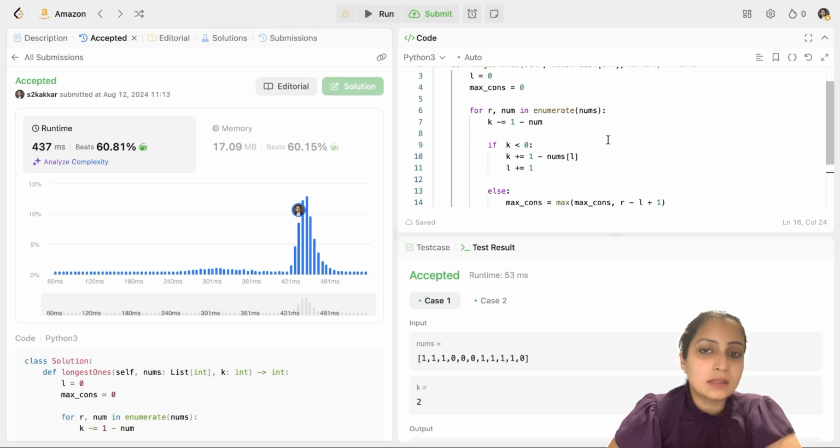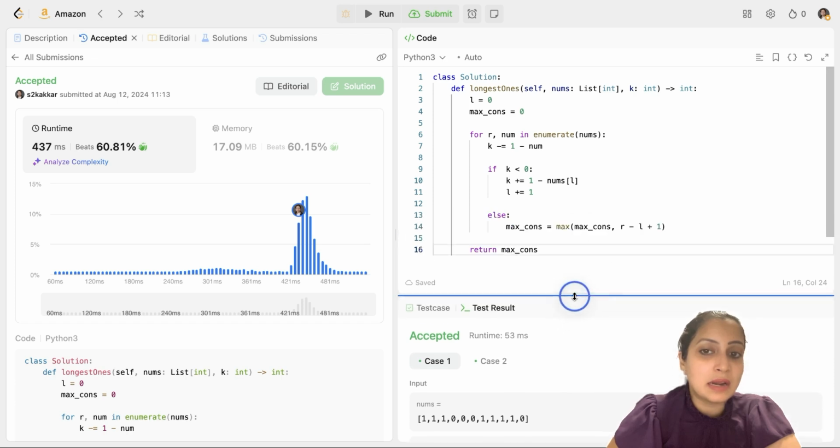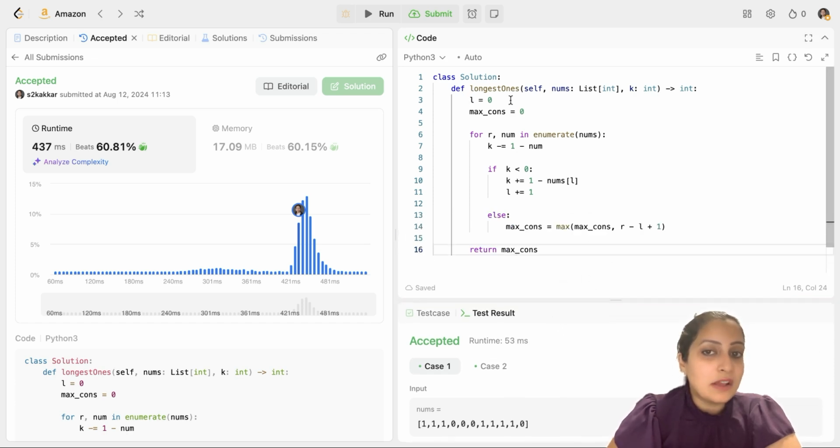I'll quickly skim through the code again and explain it again so that you can understand it better. I first initialize my left pointer and my max consecutive value, which I have to return as a result. Then I initialize my right pointer along with num using enumerate. And then I use my trick which I explained. I have to decrement k only when I'm flipping a 0. That means only when my num is 0, I should decrement my k by 1. If my num is 1, I'm not decrementing k.